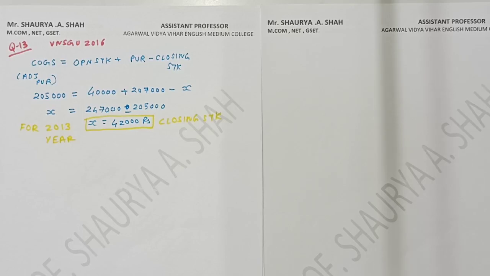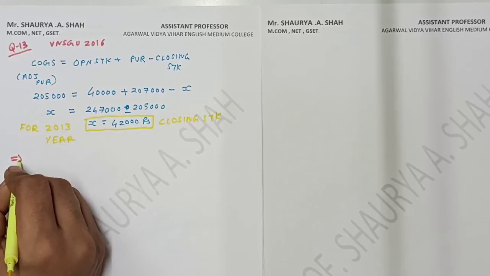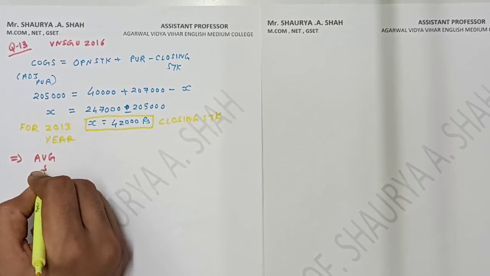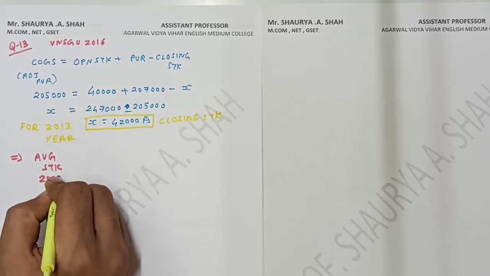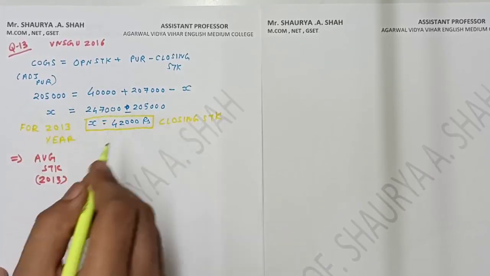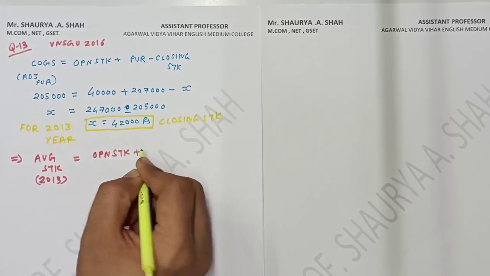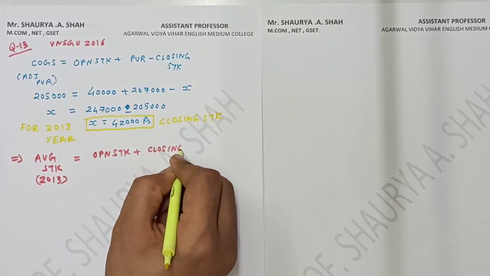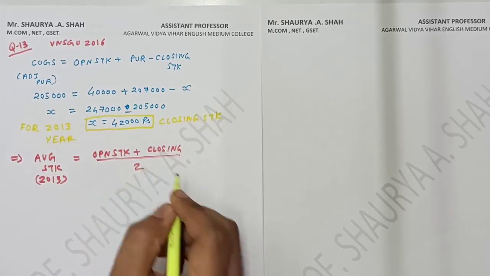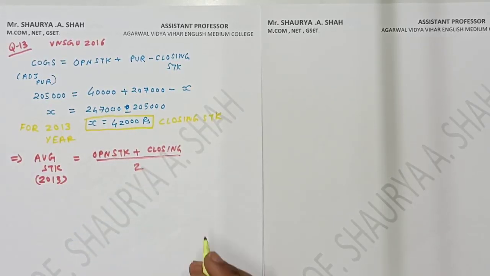Now on the basis of closing stock, you have one more piece of information to find out: the average stock for the year 2013, right? How can I find out the average stock on the basis of opening and closing stock? The average stock for the year 2013 is equal to opening stock plus closing stock divided by 2, right?